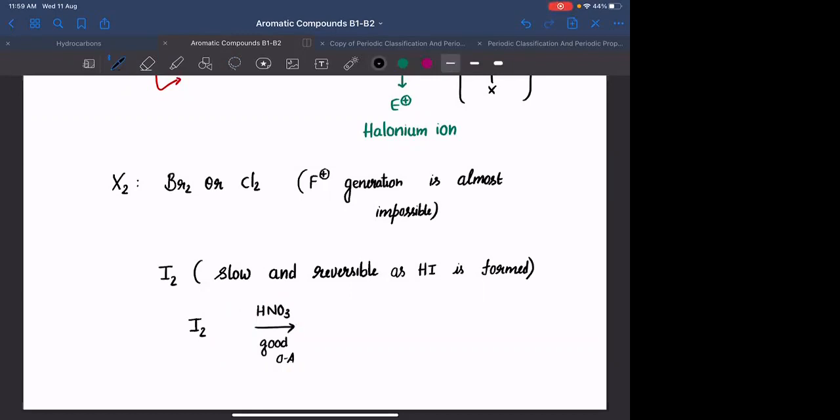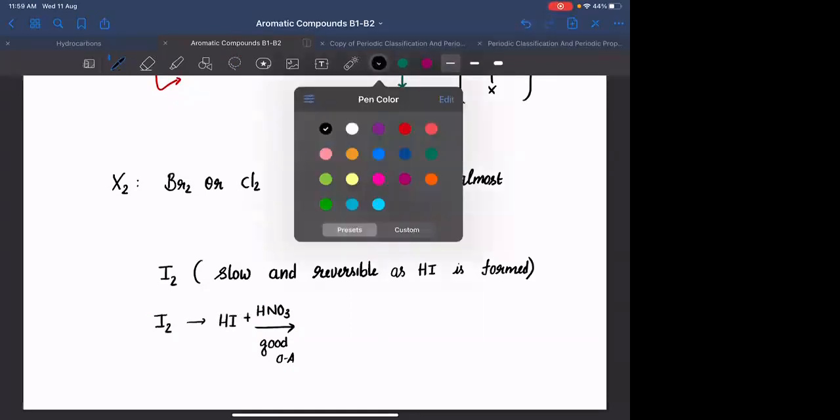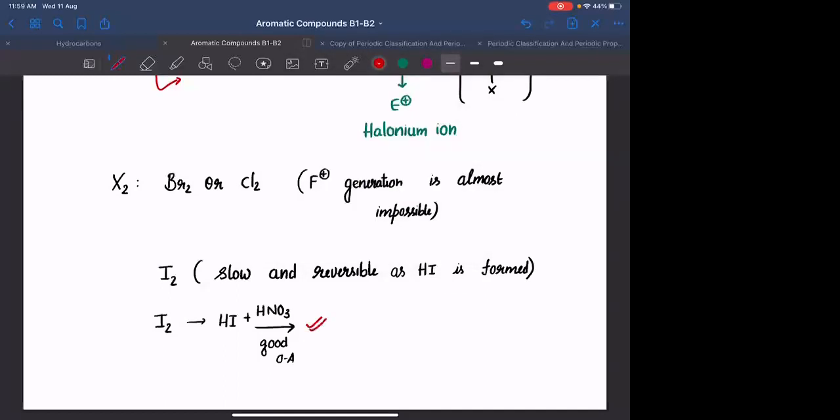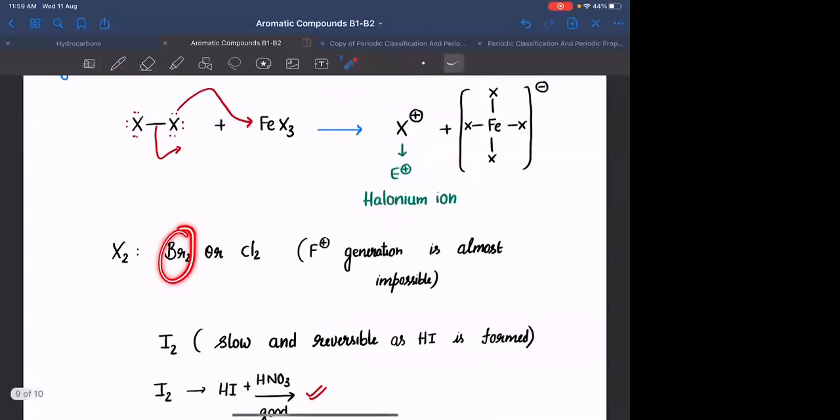It will lead to the formation of HI, which will react with HNO3, and you can have a positive reaction, or the reaction won't be reversible. Clear? But in general, we won't be preferring this. We won't do this. We will be having only halogenation with bromine or Cl2. Is that clear? Okay.